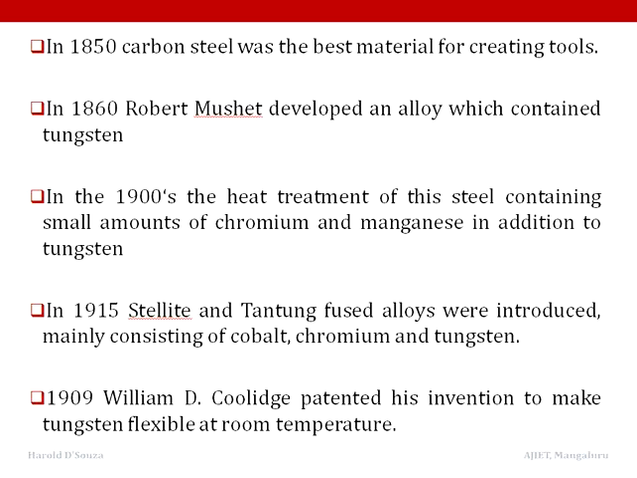But since the two elements react with one another to form carbide, it appears that it is impossible to melt tungsten in an oven. This limitation led to the revival of powder metallurgy, and progress was stimulated by industry's demand for ductile tungsten. In 1909, William D. Coolidge patented his invention to make tungsten flexible at room temperature.